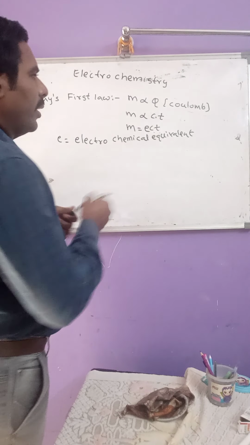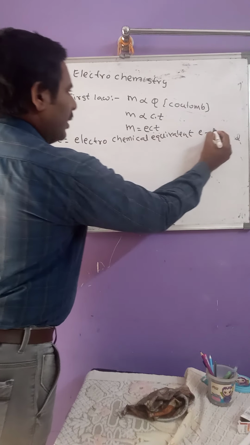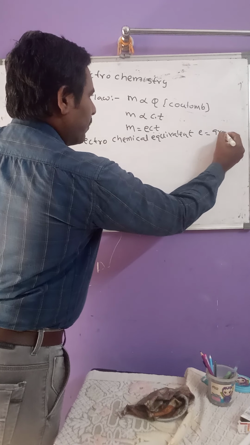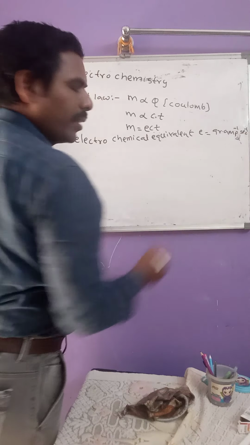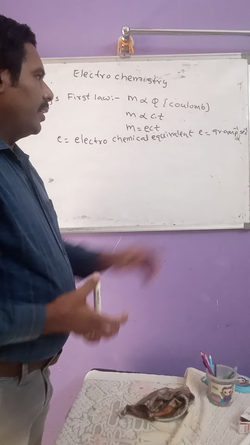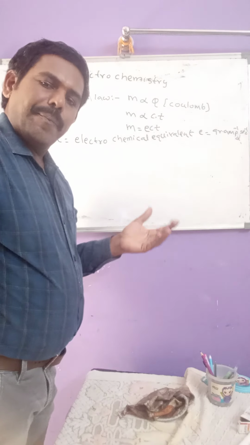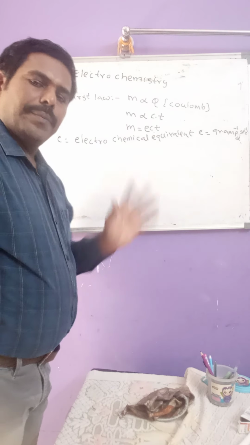Its units, small e units, are gram per ampere per second. These are the units, or simply another unit is gram per coulomb.